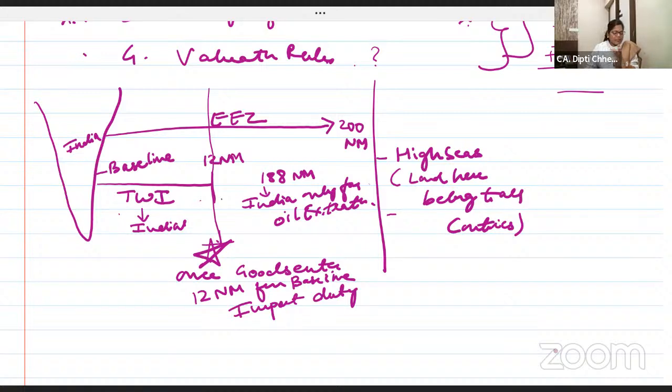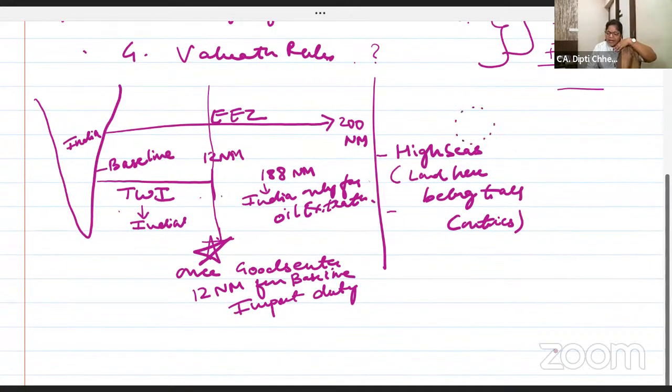So as soon as you cross the 12 nautical miles and enter into India, import has happened, it has arrived. As long as goods, I have imported the goods, but while they were in high seas only, there was a tsunami and it was lost. Do I have to pay the import duty? No. I want to repeat, if the goods are lost in high seas, do you have to pay the import duty? Answer is no.